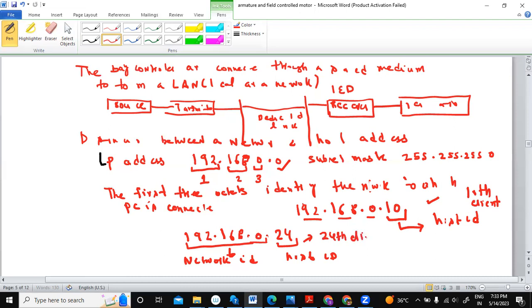If you look at your question paper, it is asking you to identify the difference between the network ID and the host ID, and there are different addresses given. It's for 4 marks, I guess. Can you identify the network ID? If you look at the IP address 210.210.4.10, then 210.210.4 is the network address and 0.10 is the host address.